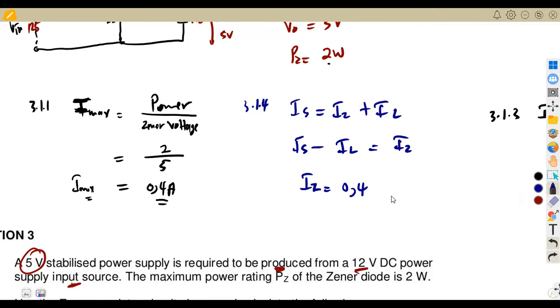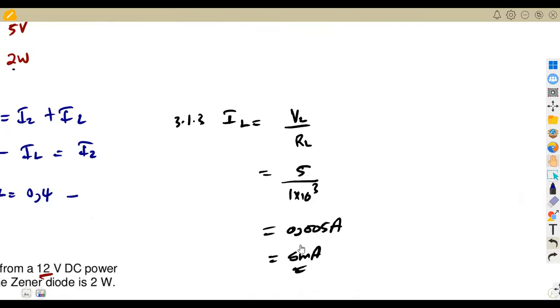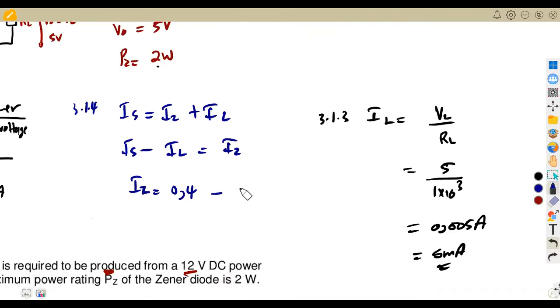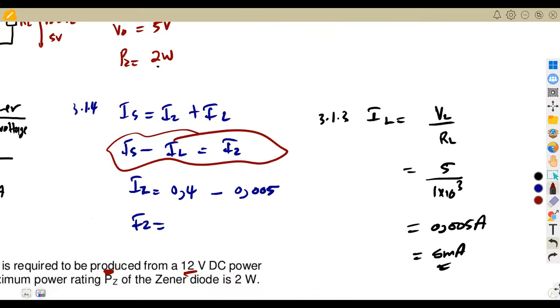We are not having that, so we're going to consider now when the load resistor is there, the load current is 0.05. So you're going to subtract your load current of 0.05. So that is how we can end up with this part of calculating our IZ from this formula. Okay, so let us substitute our values.